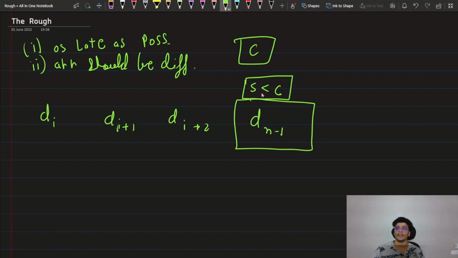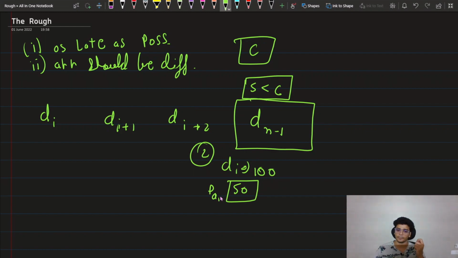So in that case, let's say the departure time is 100 and the capacity is 2. Only a single person is boarding this bus, and that person has an arrival time of 50. So this is our departure time, and this is our passenger arrival time. That means we can be as late as possible, we can go directly to time 100, and at that arrival time the bus will depart. So this could be our maximum time. So this is the first case.